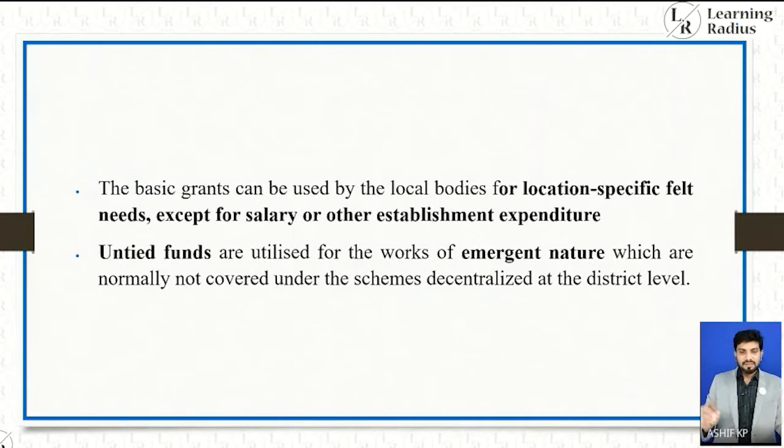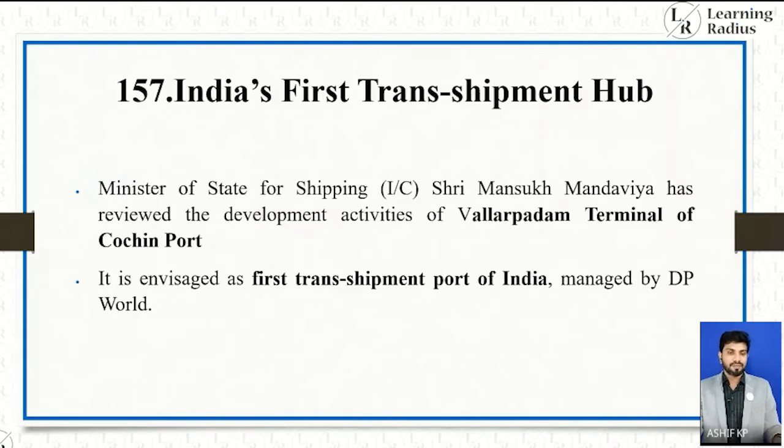The basic grants can be used by the local bodies for location specific felt needs, except for salary or other establishment expenditure. Untied funds are utilized for the works of emergent nature which are normally not covered under the schemes decentralized at the district level.